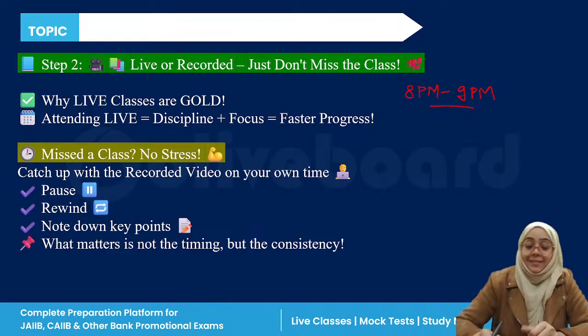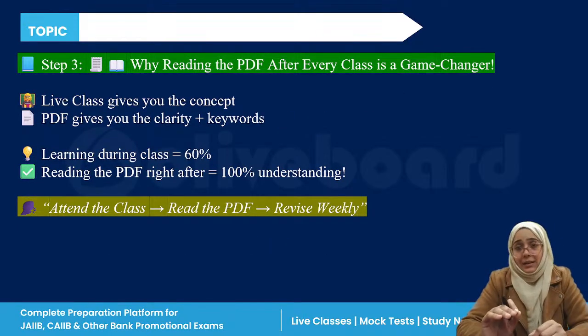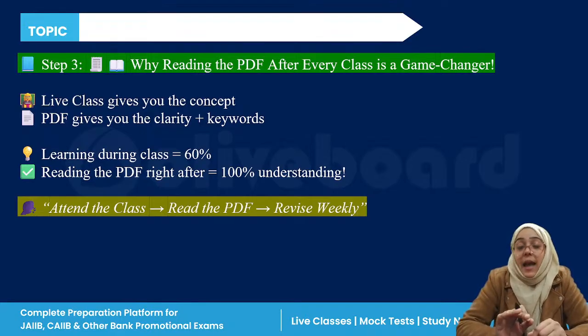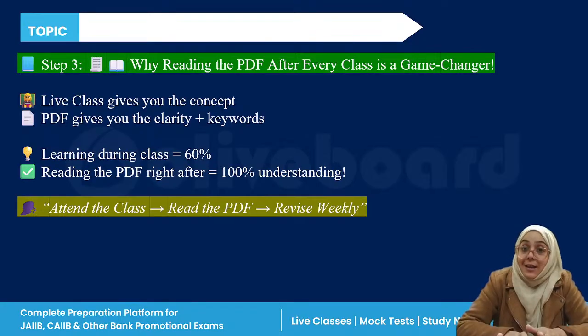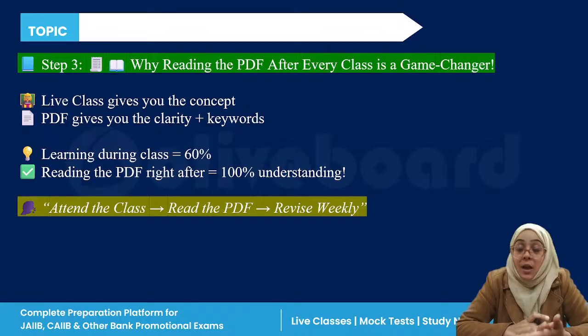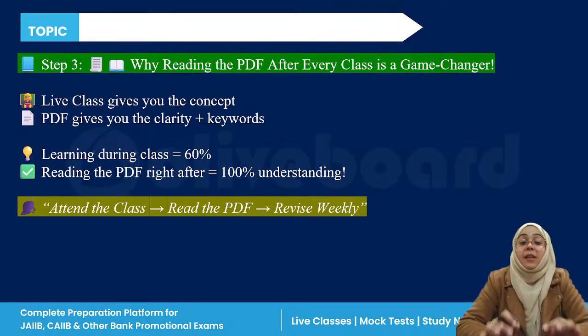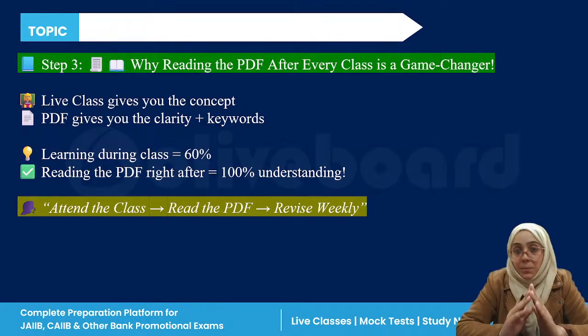And lastly, PPB. It is very lengthy. 55 units are there, and the units are very lengthy. So PDF reading is very important. Of course, you need to give more time than IEIFS. So you have to read the PDF of each and every class. After finishing your live classes, after finishing your recorded version, you have to read the PDF after each and every class. Please read the PDF. The PDF has all the important points marked, all the important details, everything is there in that particular PDF.